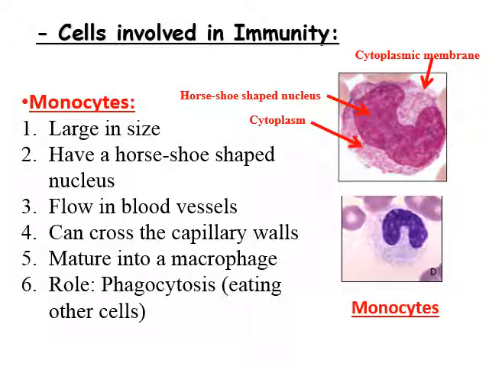What are the properties? They are large in size. They have a large horseshoe-shaped nucleus. They flow in blood vessels, and they can cross the capillary walls. They can mature into a macrophage. What's the role of them? They have a role in phagocytosis, meaning eating other cells.